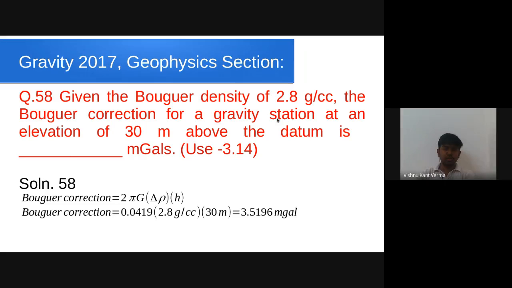Here they have provided the density contrast as 2.8 gram per cc and the elevation as 30 meters. Just put those values of delta rho and h here. The value of 2 pi G is remarkably 0.0419. If you put G equal to 6.673 times 10 to the power of minus 3, this gives 0.0419 for density contrast in gram per cc and height in meters. So the correction comes out to be 3.5196 milligal.